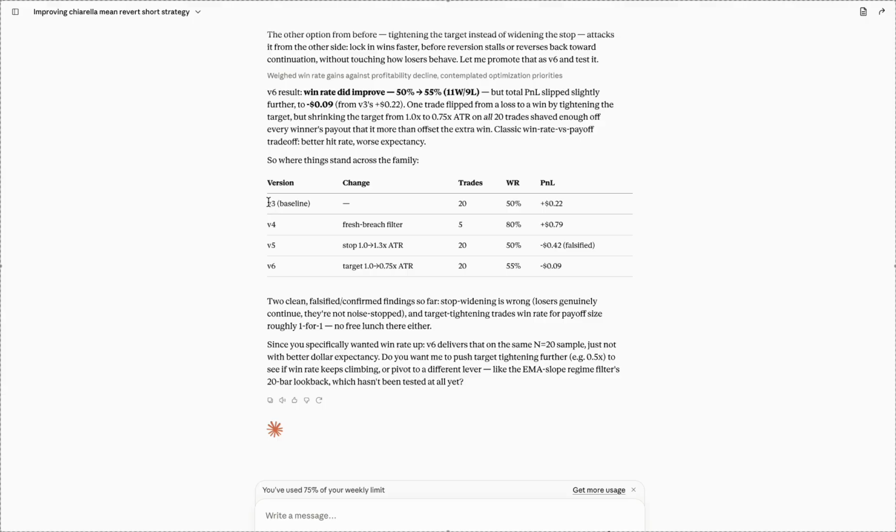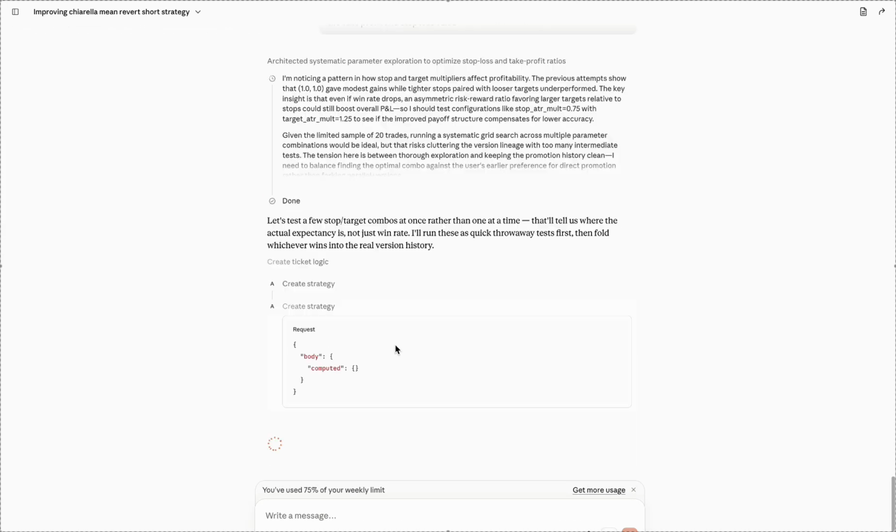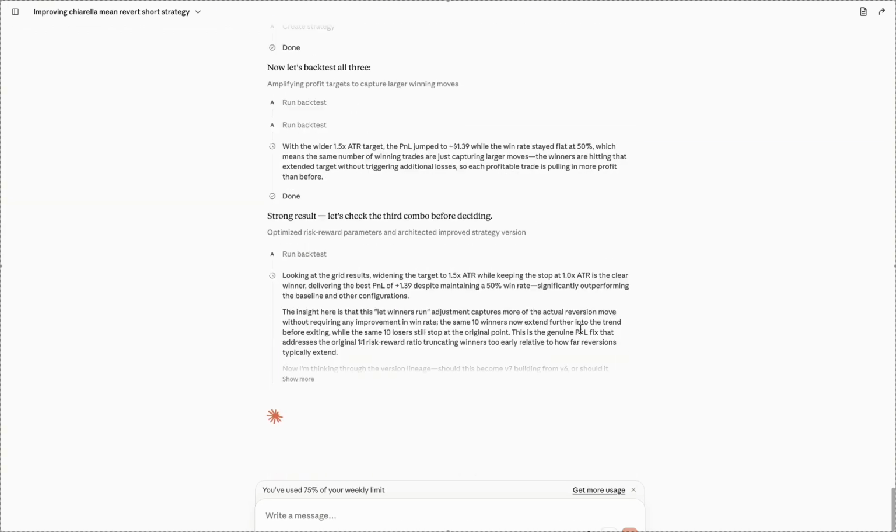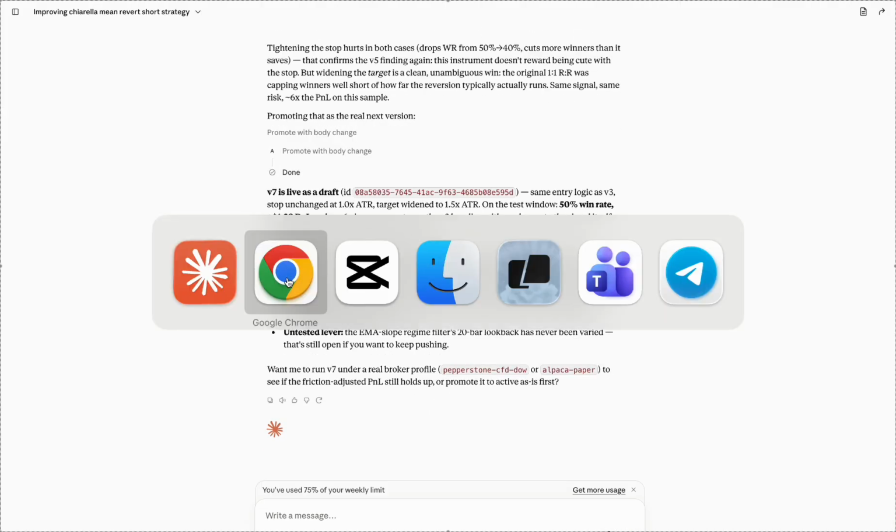And here it's very interesting. At version 3, we have a 50% win rate. At version 6, we have a 55% win rate, but a negative profit and loss. So maybe what I'll say is that the profit and loss is not looking good. Can we improve the profit and loss some way? Perhaps alter the take profit and stop loss values. Okay, so this is pretty much done.